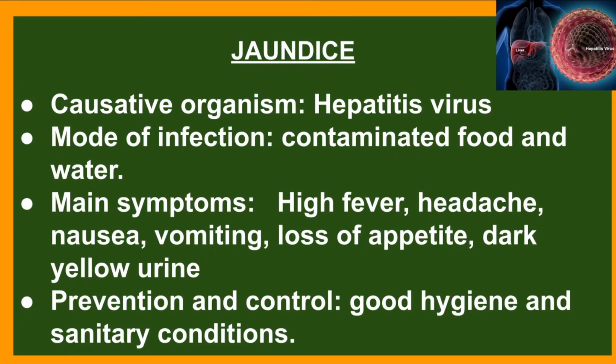The next disease is jaundice, which is caused by the hepatitis virus. It affects the liver. The mode of infection is through contaminated food and water. The main symptoms of this disease are high fever, headache, nausea, vomiting, and loss of appetite. The person does not feel like eating anything. And the specific symptoms of the disease are dark yellow urine, yellowishness of eyes, and yellowishness of skin. The prevention of jaundice is to maintain good hygiene and sanitary conditions, and not to eat contaminated food.